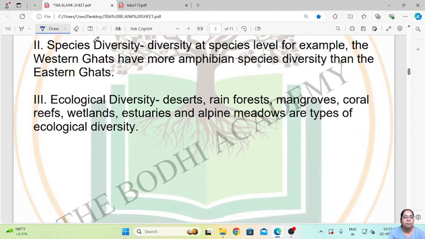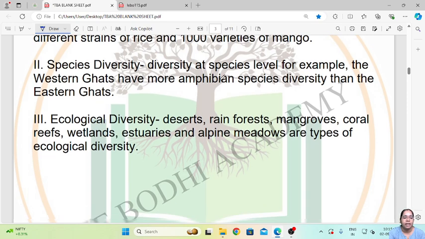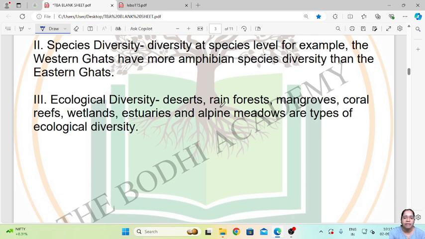Then the species diversity. So diversity at the species level, for example, the Western Ghats has more amphibian species diversity than the Eastern Ghats. So here the species are dominant in certain places, so this becomes the species diversity of that area. Then the ecological diversity: desert, rainforest, mangroves, coral reefs, wetlands, estuaries and alpine meadows are types of ecological diversity. That is, we have different types of ecosystems in our diversity.